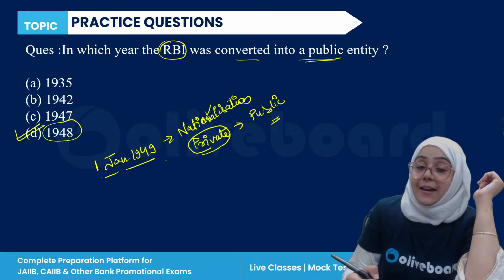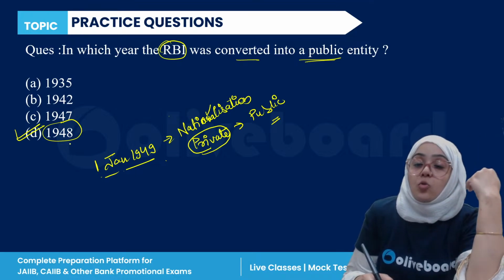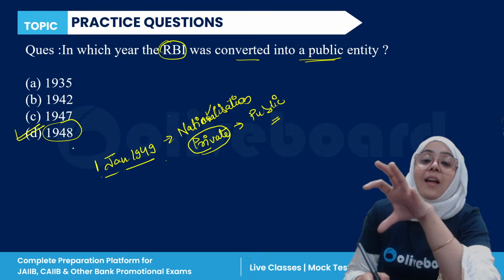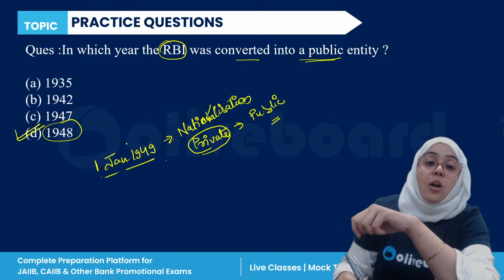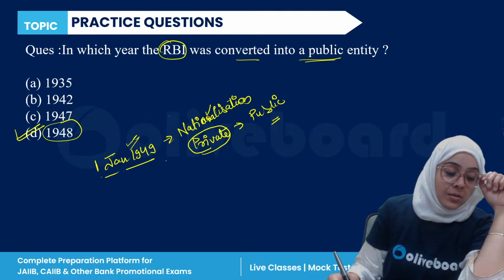So the answer is 1948. It was converted into a public entity and started commencing business as a public sector company on 1st January 1949. So D is the correct answer.